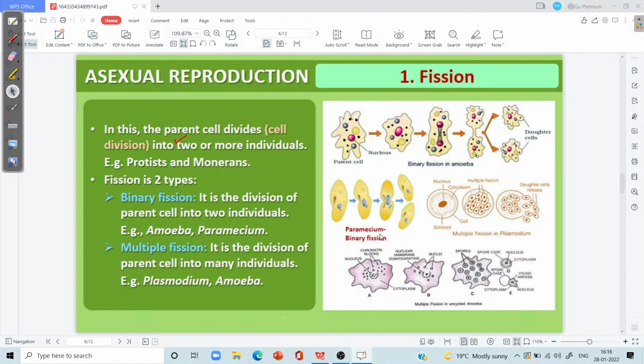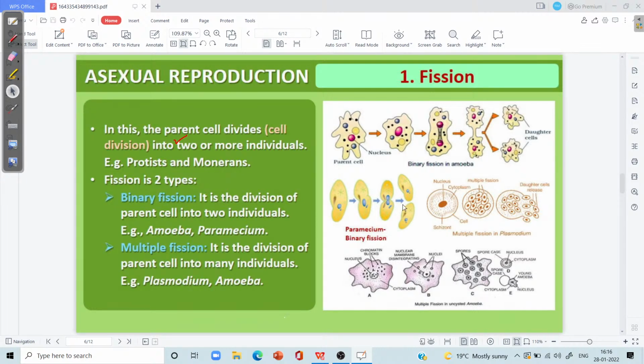Then if I were to cite one more example for fission, you may see a diagram here. The diagram is of paramecium, which is commonly called slipper animalcule. The paramecium in the adult stage undergoes binary fission and gets divided into two daughter paramecia. And these two daughter paramecia, likewise, are similar to the parent cell.